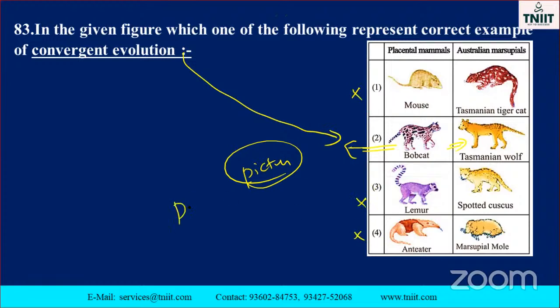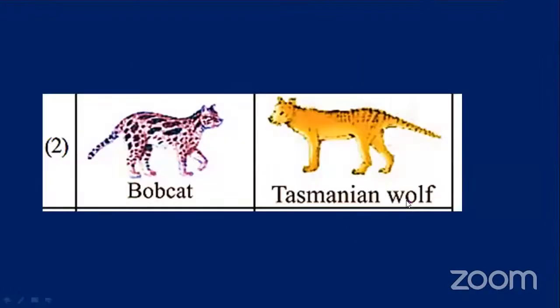It is a direct question, my dear, and also practice it. Just go through it. That's why in this question paper, there are so many diagrammatical questions also. Okay, see this one. Bobcat and Tasmanian wolf, these two are examples of convergent evolution.